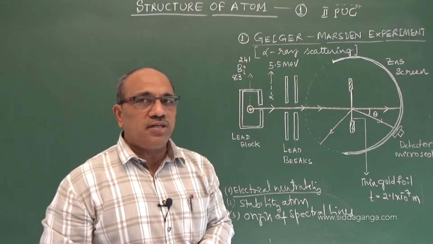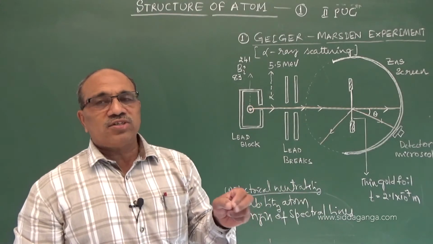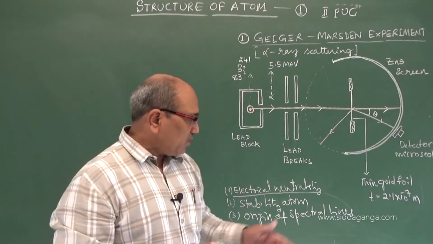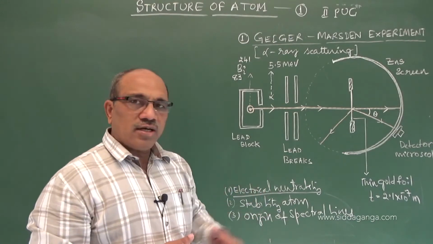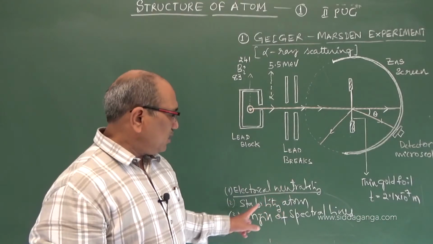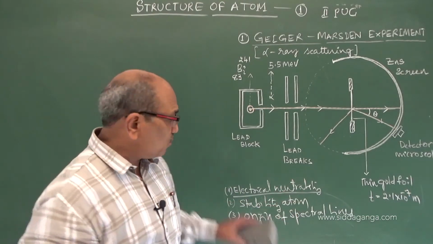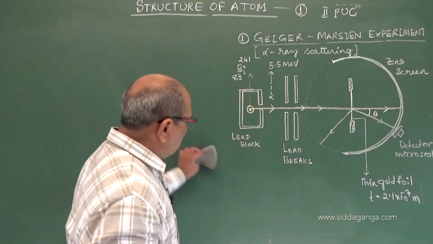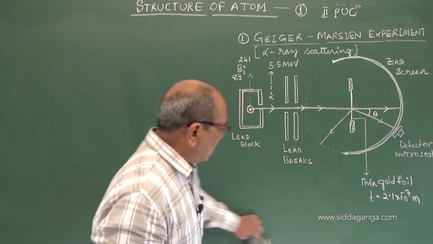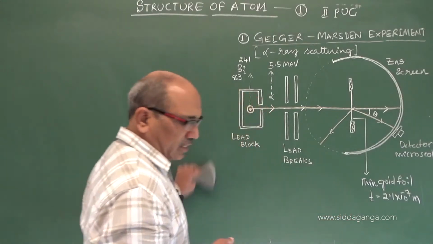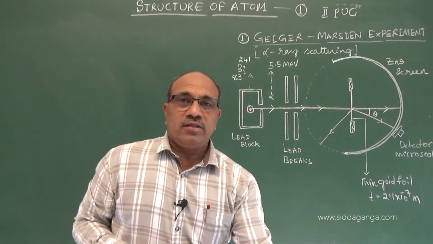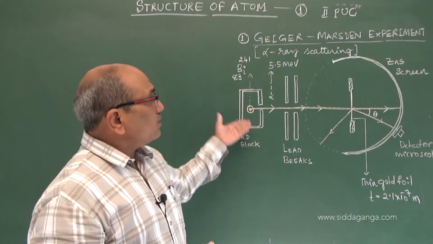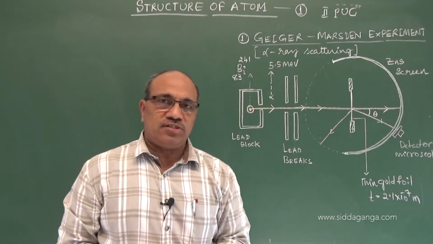theoretical explanation of the structure of the atom is called an atom model. That should explain the three important characteristics: electrical neutrality, stability of the atom, and origin of spectral lines. Every atom model should explain these correctly or satisfactorily. However, coming to this, this is the beginning of this chapter.